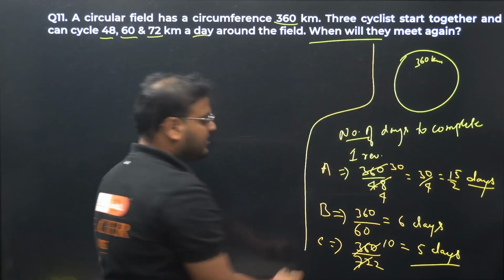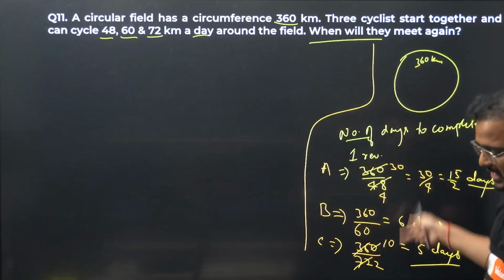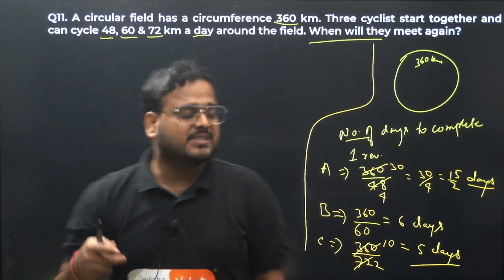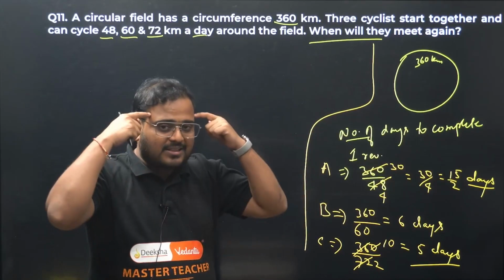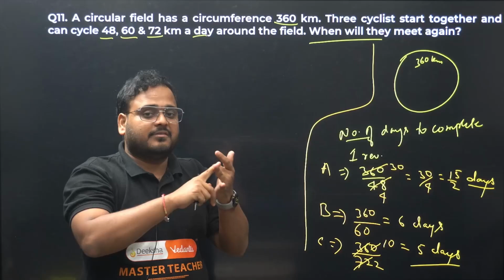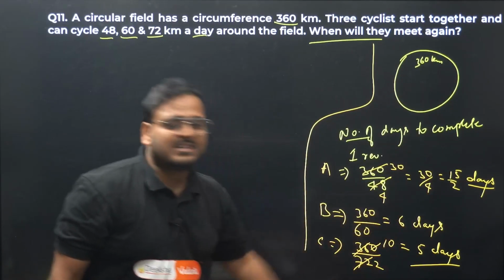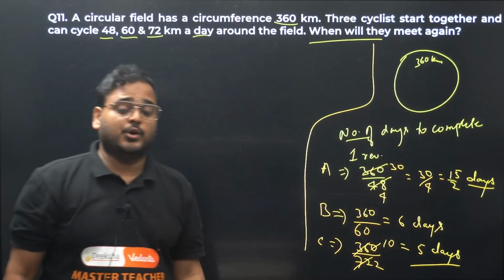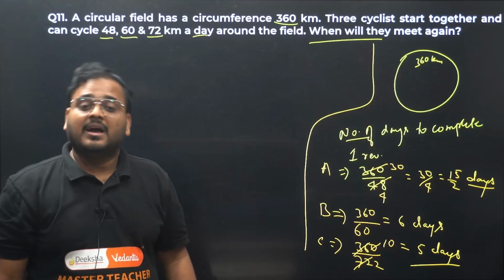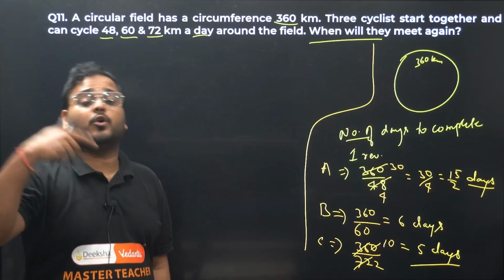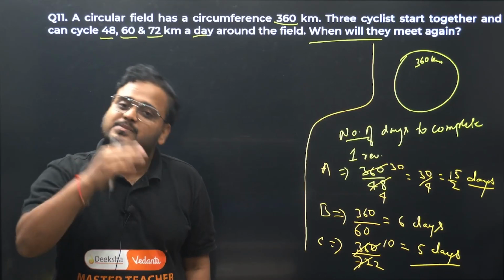Super. Now think logically. Now your logic comes back. They're supposed to meet, right? Whether we are finding LCM or HCF, the resulting number, can they meet in less than 5 days? Can they meet in less than 6 days? Can they meet in 7.5 days? No. It means the resulting number when they meet again has to be bigger than all these three. And remember, HCF is a number which is smaller than the given numbers. HCF of given numbers is either smaller than or equal to them.